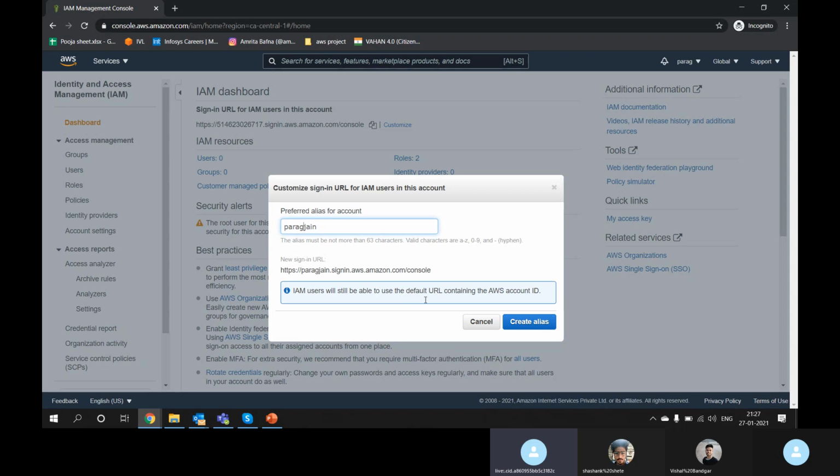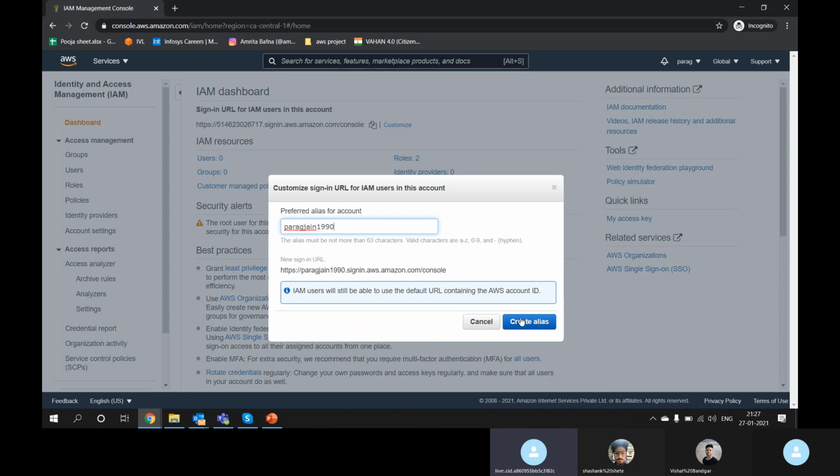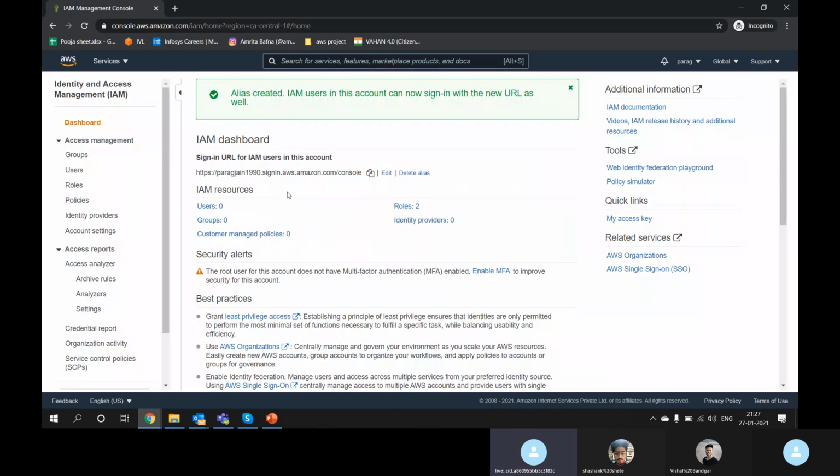I will show you how it will work. Account already exists. Okay, let's go with 1190. Now if anybody wants to log into my AWS account when I create a user, I can give this URL to the new user. I will show you.